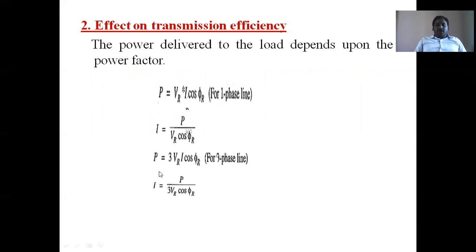When the load power factor increases, the current is less. When current is less, I squared R losses are less. And when losses are less, we can transmit more power. That's why we always require high voltage transmission at low currents. When currents are less, a huge amount of power can be transmitted over long distances, because I squared R losses are less. When losses are less, the power handling capability increases.